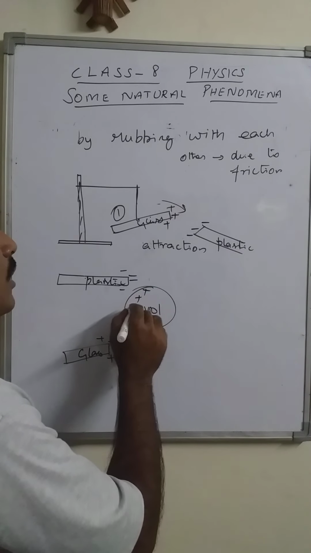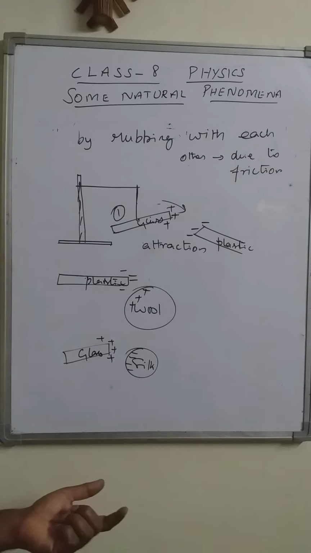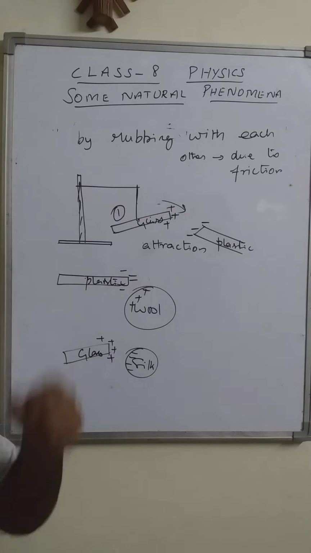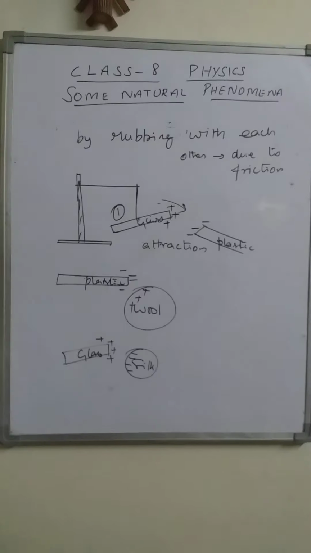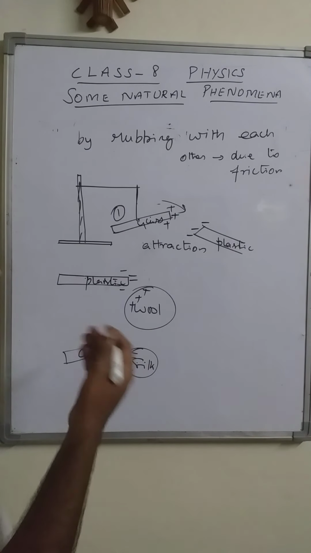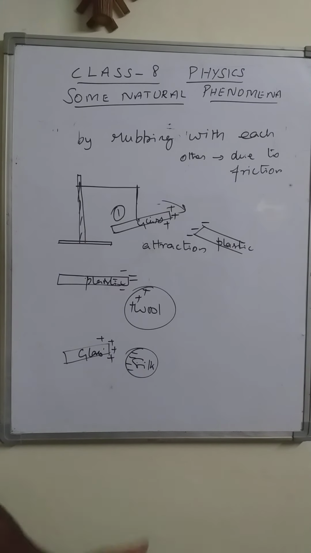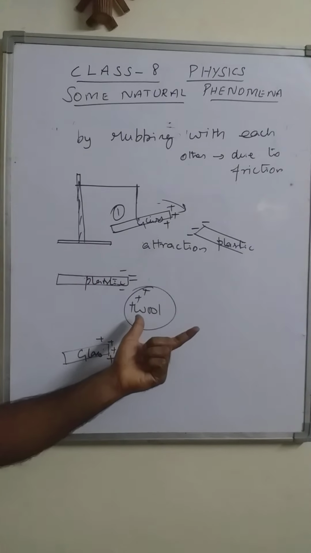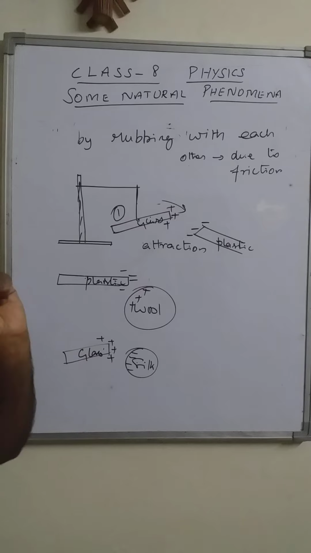The silk cloth should be negative because oppositely charged materials attract each other. Or if two materials are rubbing each other, if one is gaining positive charge, the other should be negative, because the glass rod is losing electrons. That lost electron is taken by the silk cloth, so the silk cloth becomes negative. In this way, we find what kind of charge is developed on a particular material.